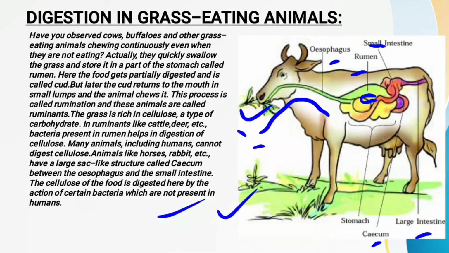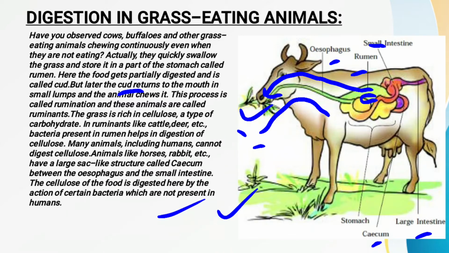So with the help of the bacteria, the food is partially digested here. Some part of the food is ground, and after that the food is partially digested. Now what is this partially digested food called? It is called cud. Now when the animal is relaxing, this partially digested food is returned to the animal's mouth. Whenever they are relaxing, this cud goes back to the mouth, and they chew it thoroughly. When they chew it thoroughly, the proper digestion of the food takes place.